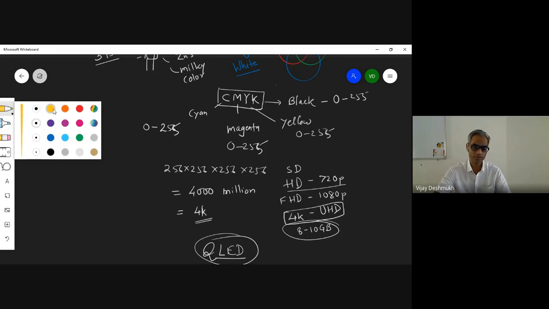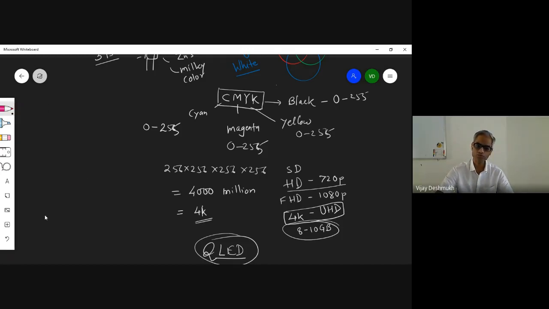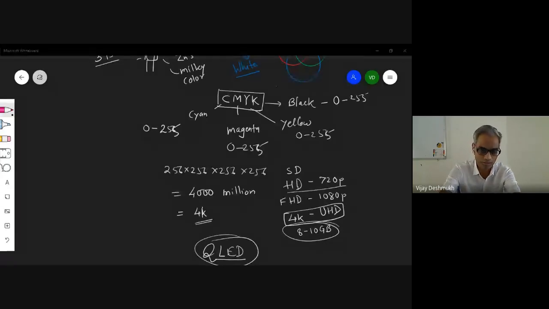If I try to edit it, I have some restricted colors here, so I cannot go beyond this. But in Microsoft Paint or related painting software, whatever options you have, you will see these numbers. And in Paint 3D you can probably see much better, but I don't have Paint 3D.